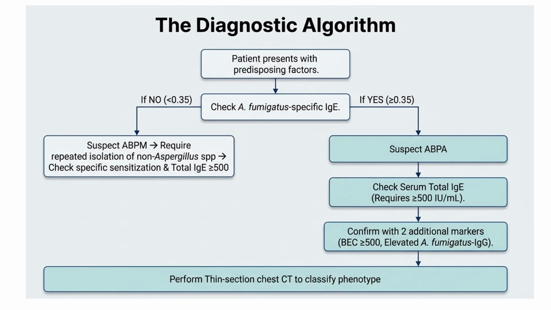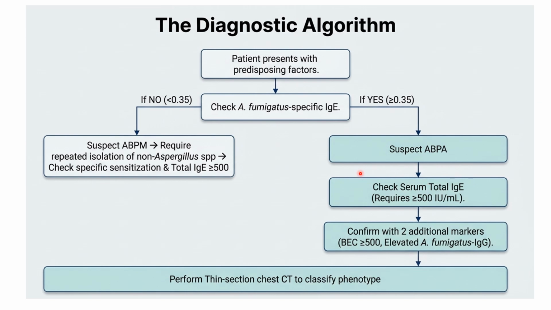Now we can move to the diagnostic algorithm: how we can diagnose ABPA or ABPM. A patient with a predisposing condition like COPD, cystic fibrosis or asthma that is not settled or difficult to treat, we suspect ABPA. So we check the aspergillus specific IgE level. If it is more than 0.35, we suspect ABPA. Then we check the essential criterion, total IgE level, which is more than 500, and we diagnose ABPA. Then we confirm with two additional criteria: blood eosinophil count and aspergillus IgG level. Then we confirm the ABPA.